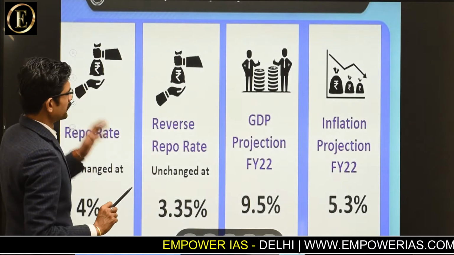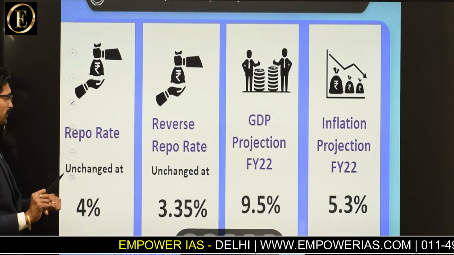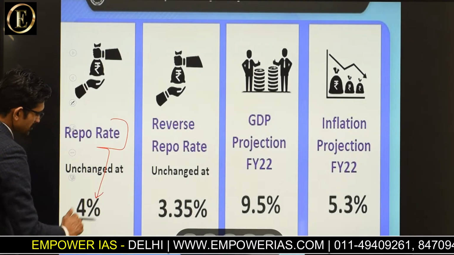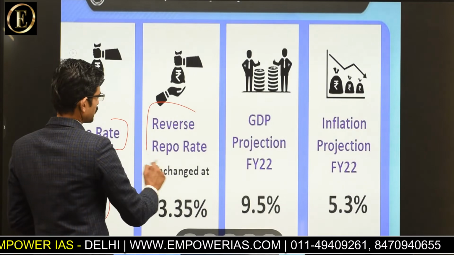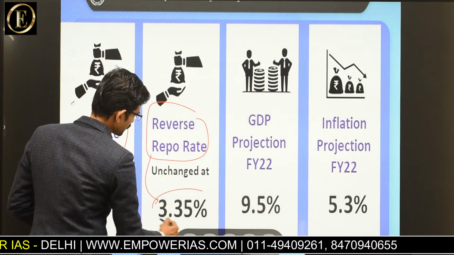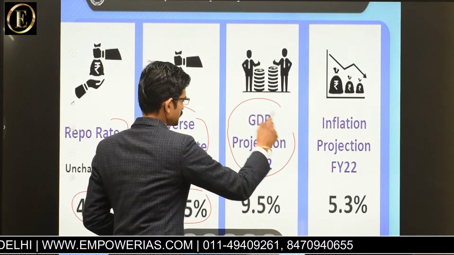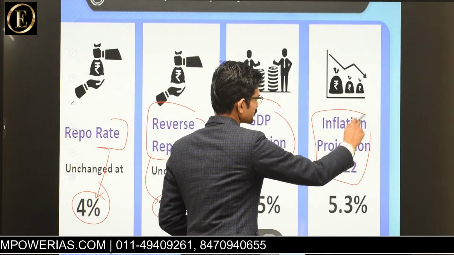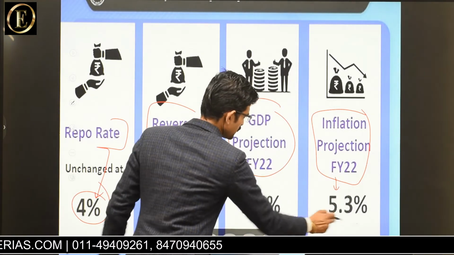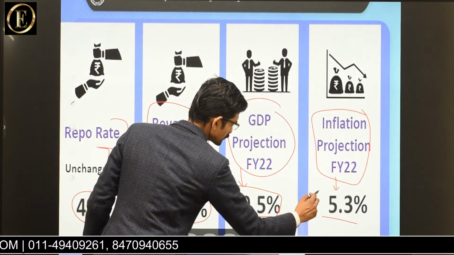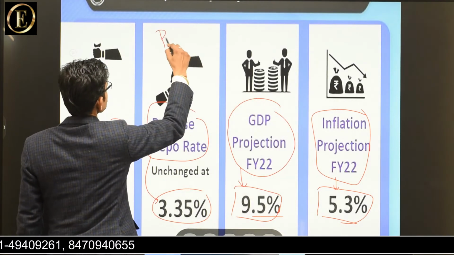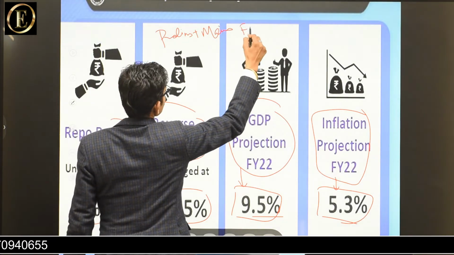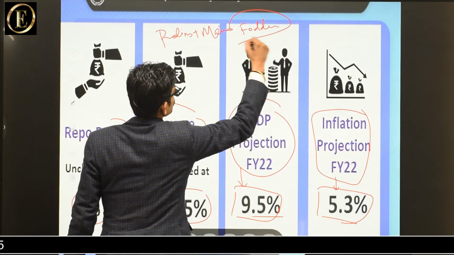Now we are looking at the monetary measures in terms of repo rate, which is again unchanged at 4%. Reverse repo rate was around 3.35%. GDP projection 9.5%, and inflation projection was 5.3%. So again, these data are very useful for your prelims as well as mains point of view, as a fodder to justify your answer.